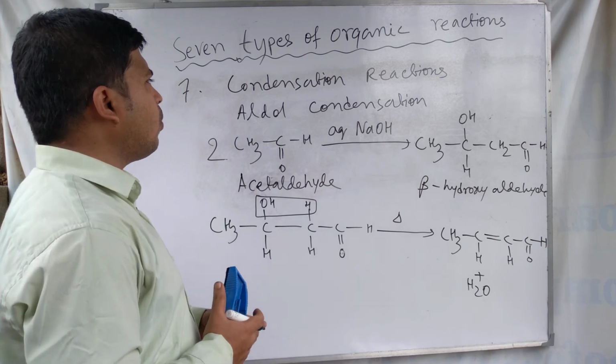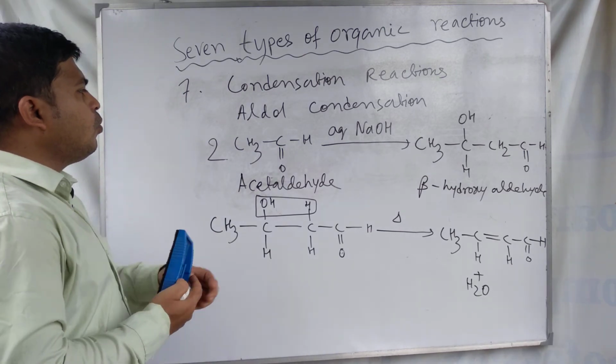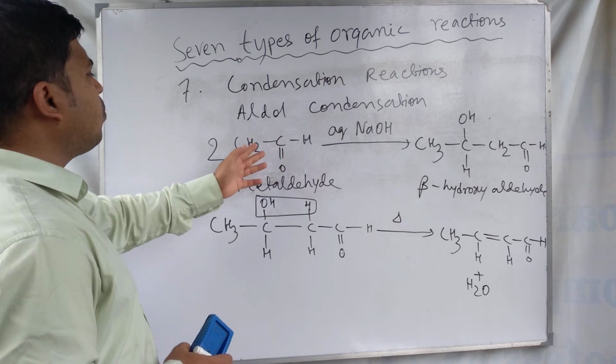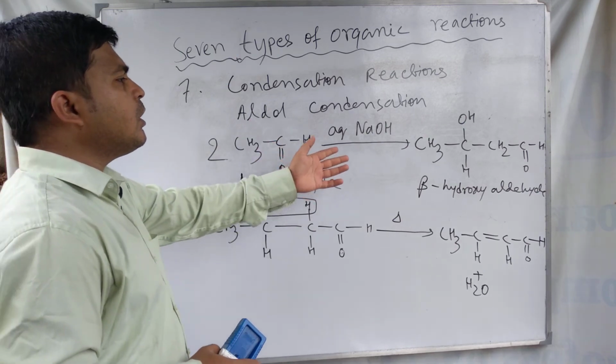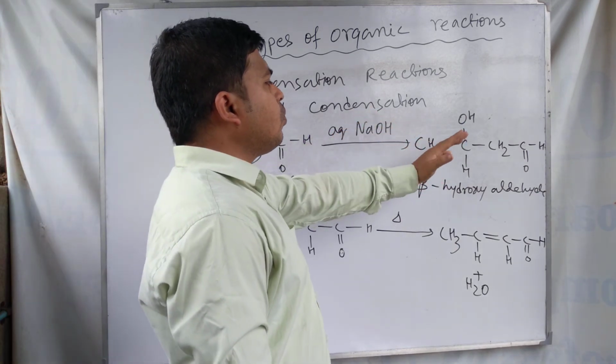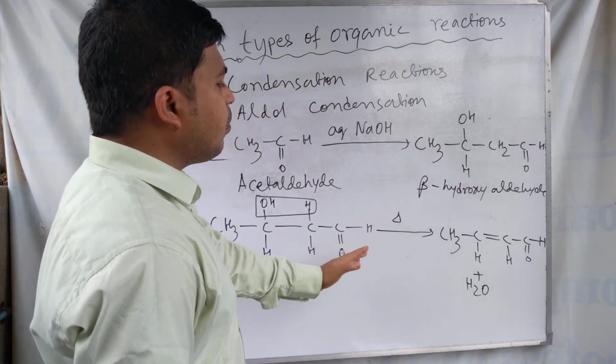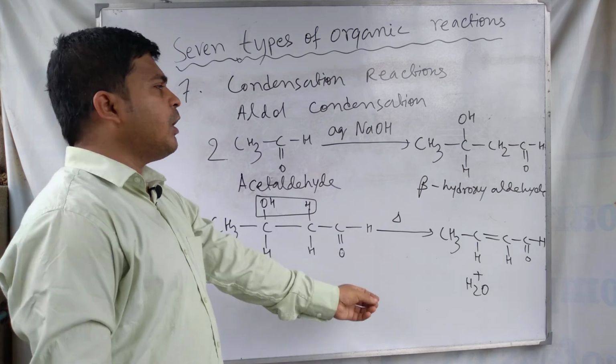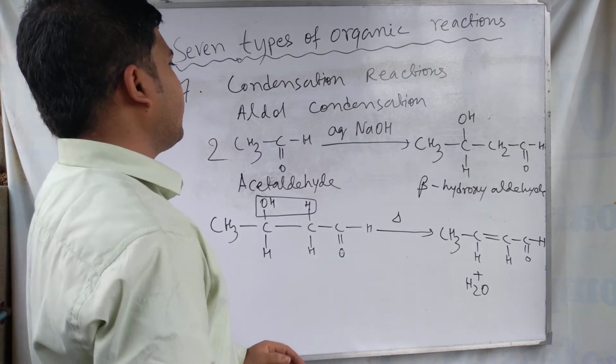So this type of reaction is called condensation reaction, where two molecules, of the same kind or different kinds, join together or unite to form a molecule with the removal of a small molecule like water or ammonia. These are called condensation reactions.